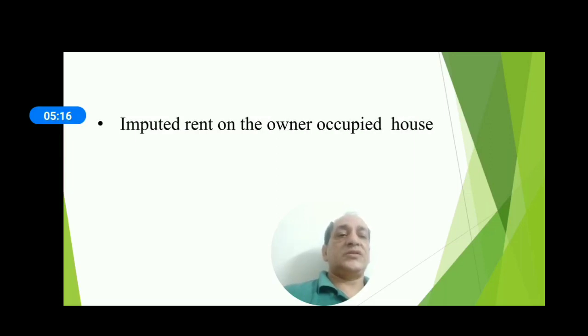Imputed rent on the owner's occupied house. Here owner's occupied house means we are having our own house and that house generates income by imputing its value at market price. So we should impute the values of the owner's house. Therefore, it should be included in the estimation of value added and product method.